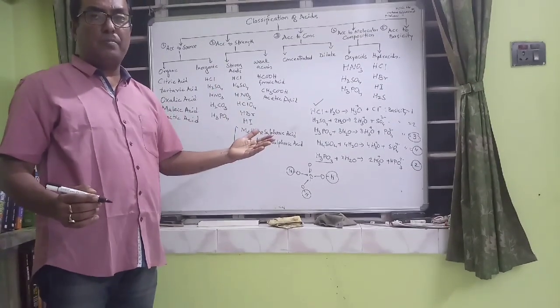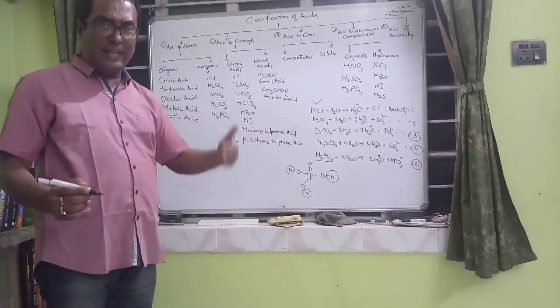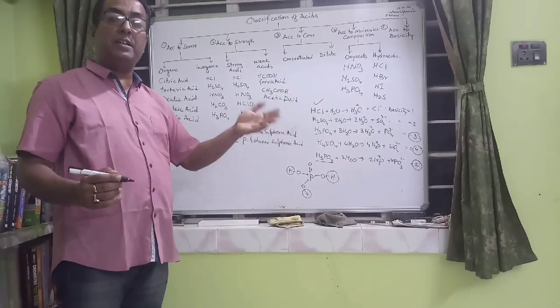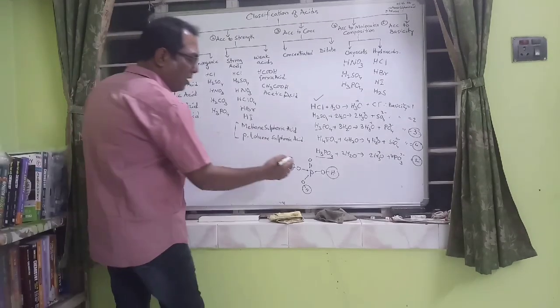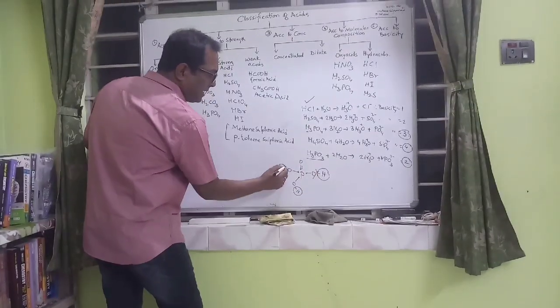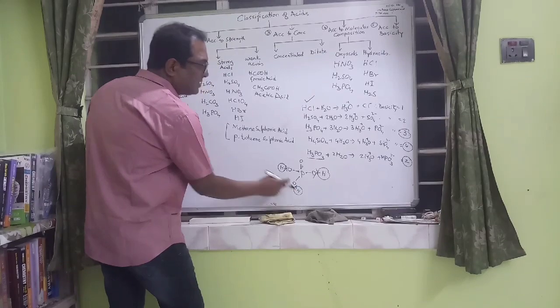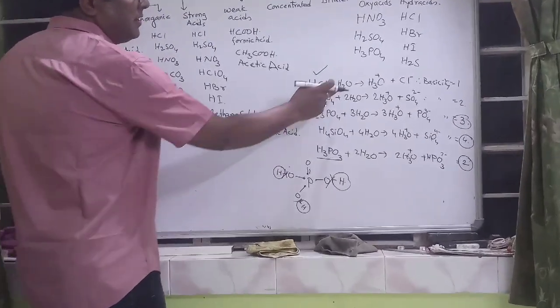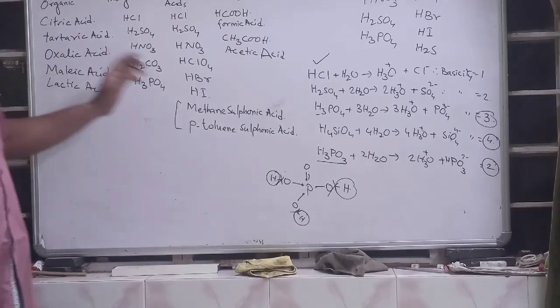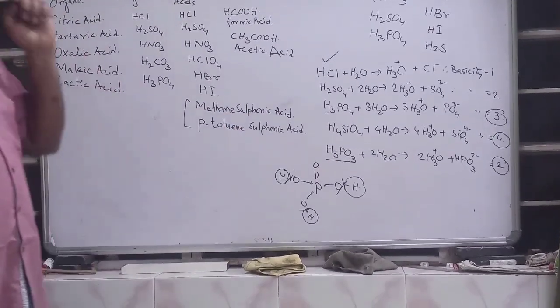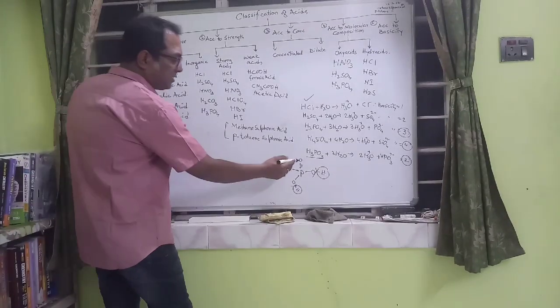Ionic bond is a very strong bond, covalent bond comes after it, and hydrogen bond is even weaker than covalent bonds. So these bonds can break open and release the hydrogen, and the hydrogen reacts with the water to form hydronium ion.